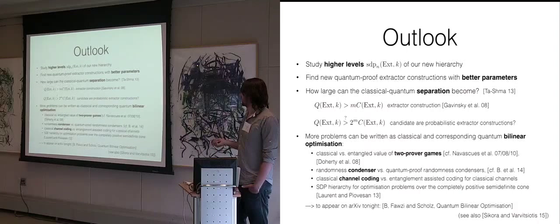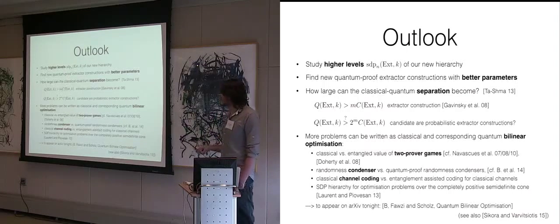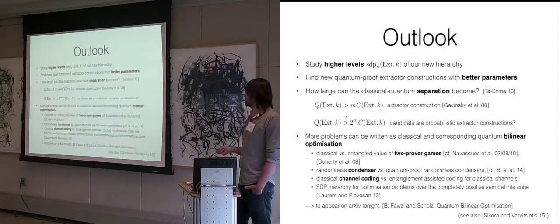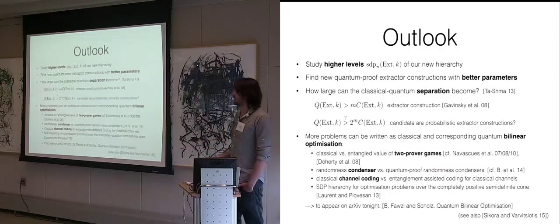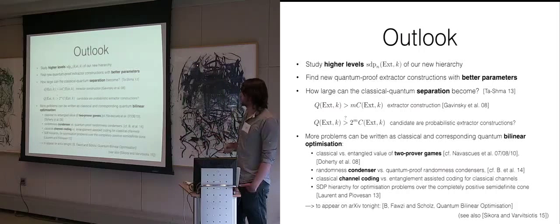OK, yes. Very last comment, there was a paper that appeared last week. It's a nice paper. Basically what they do is they derive the first level of our hierarchy. They say the first level is a relaxation of the quantum value, but they don't have a hierarchy. They just talk about the first level, and they talk about it in the setup of two-proof games.